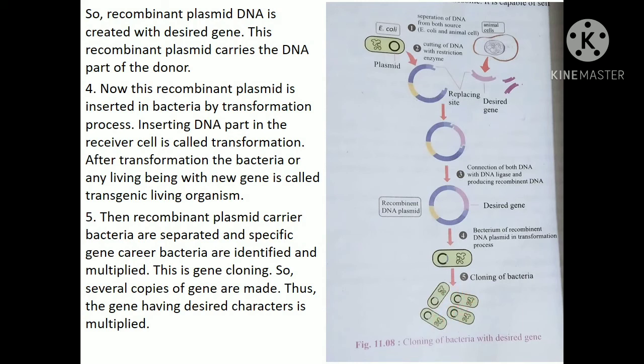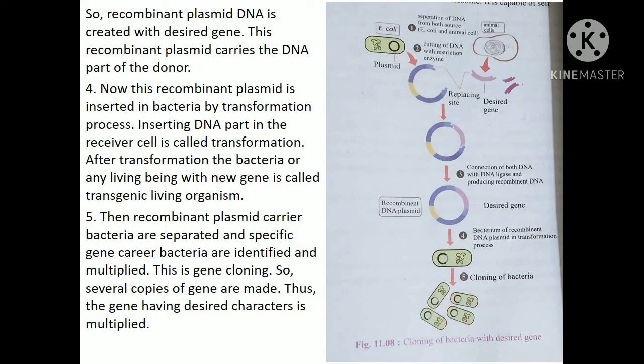So the whole process is: first, two living beings, one bacteria which is the carrier, another the donor. We cut the desired DNA from the donor and we separate the plasmid DNA from bacteria. It is used as a receiver. Then we cut both DNA parts by using restriction enzyme. We attach the desired gene by using ligase enzyme. Then our recombinant DNA plasmid is produced. Then we transfer it into bacterium, and the cloning of bacteria and multiplication is done.